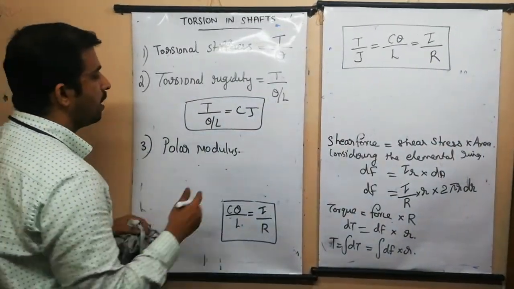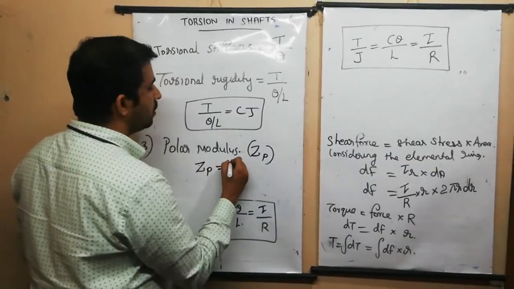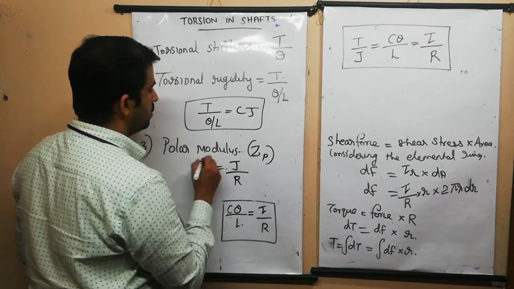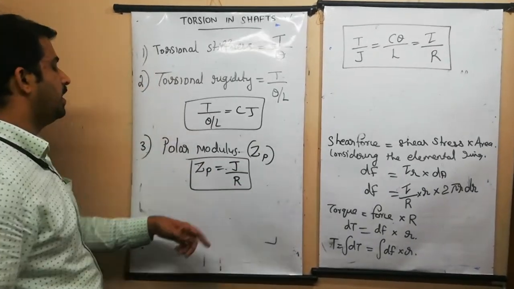Here we have polar modulus. Polar modulus is indicated by Zp. Zp is equal to J divided by R. So this is the polar modulus, J divided by R.